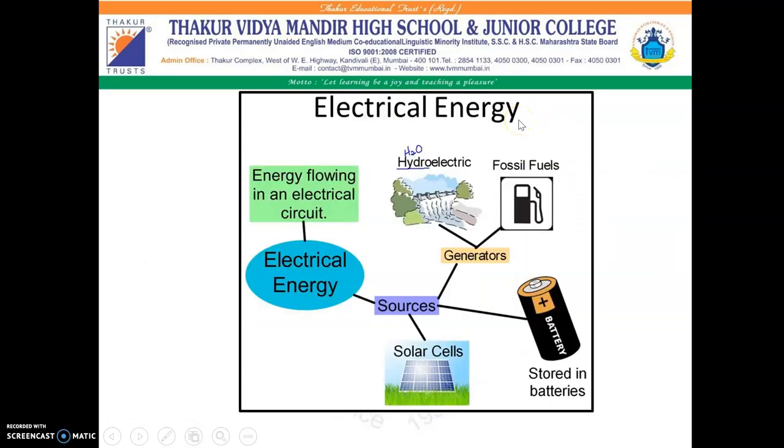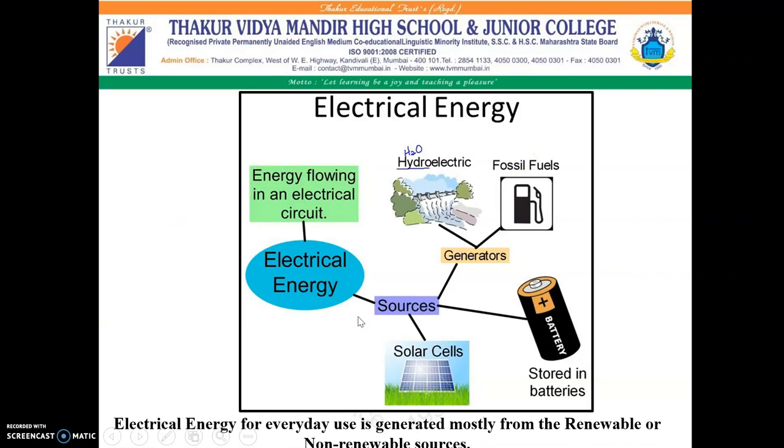So, in this chapter, we are going to learn about electrical energy. Electrical energy for everyday use is generated mostly from the renewable or non-renewable sources. As shown in the picture, water and solar cells are the renewable sources of energy, whereas fossil fuels and batteries are the non-renewable sources of energy.